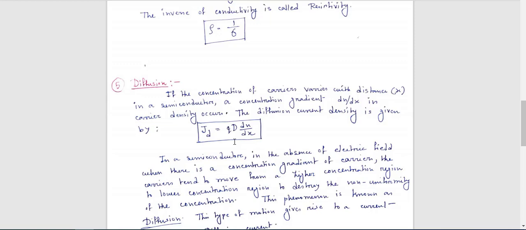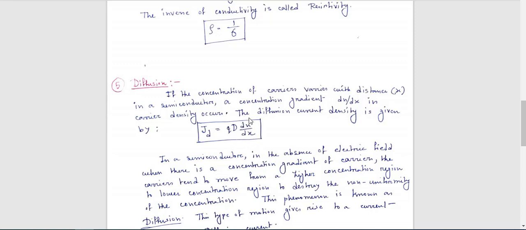This is the basic concept behind diffusion. So if the concentration of carriers varies with distance x in a semiconductor, a concentration gradient, that means dn by dx, occurs in the carrier density, and the diffusion current density is given by JD equal to q into D into dn by dx.